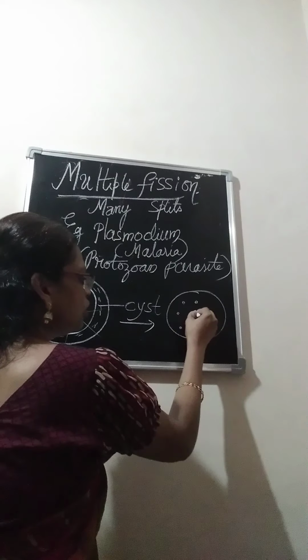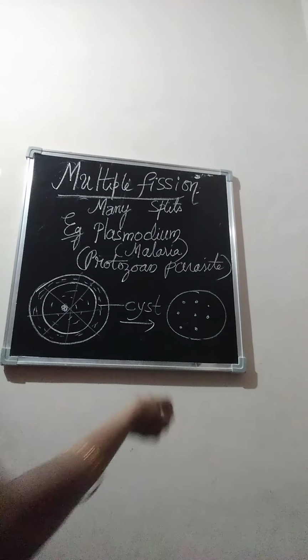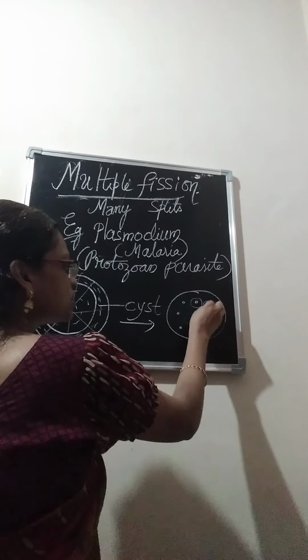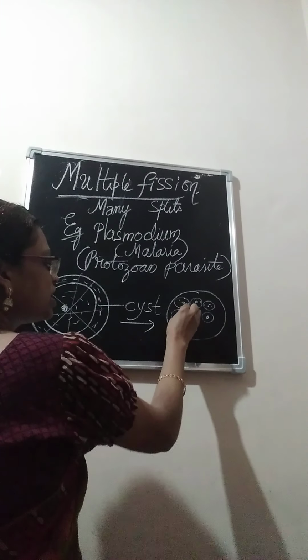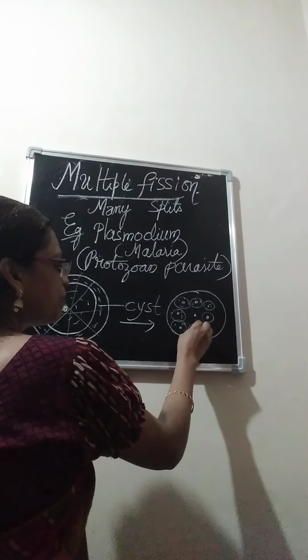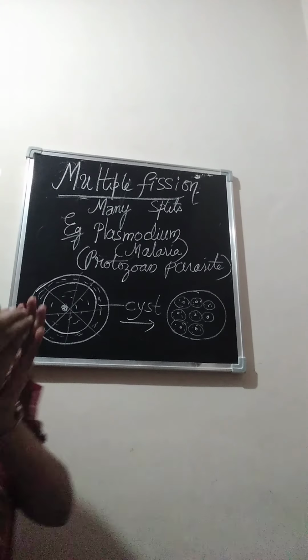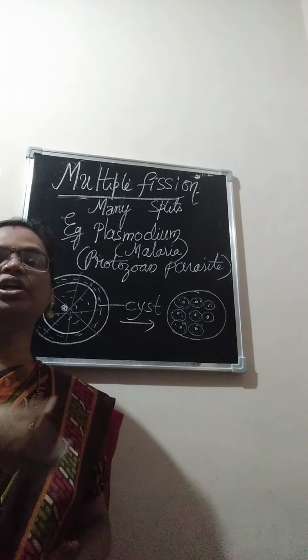It splits into many fragments, so each part forms a nucleus and a bit of cytoplasm around it.